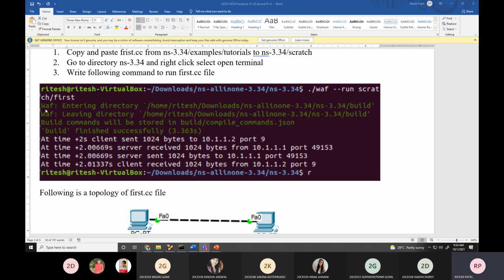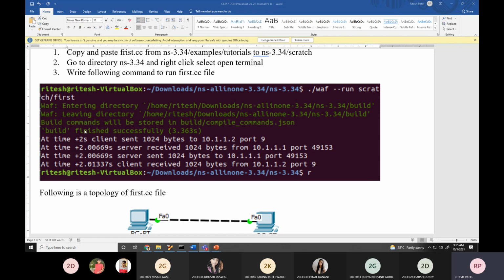Once again, in this waf output, the first line is WAF entering directory /home/retest/download/ns-3.34/build. I told you the build directory stands for storing object files. So all the compiled object files are stored here in build. This first.cc will be available as a first.o file in the build folder. Then leaving directory. So first it is entering, compilation is done, then it is leaving directory.